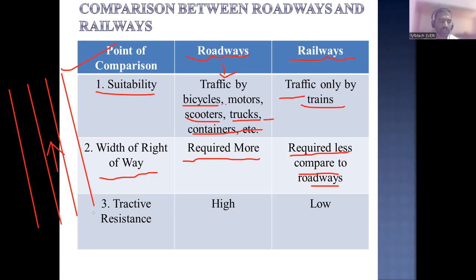Yes, sir. Okay. Next is tractive resistance, which is high in case of roadways and low in case of railways. Tractive resistance means, whenever a vehicle is moving on the roadway, there will be ups and downs. That will create resistance to the wheels of the vehicle. So the resistance between the wheels of the vehicle and the road surface is maximum in case of the roadway, and minimum in case of the railways.